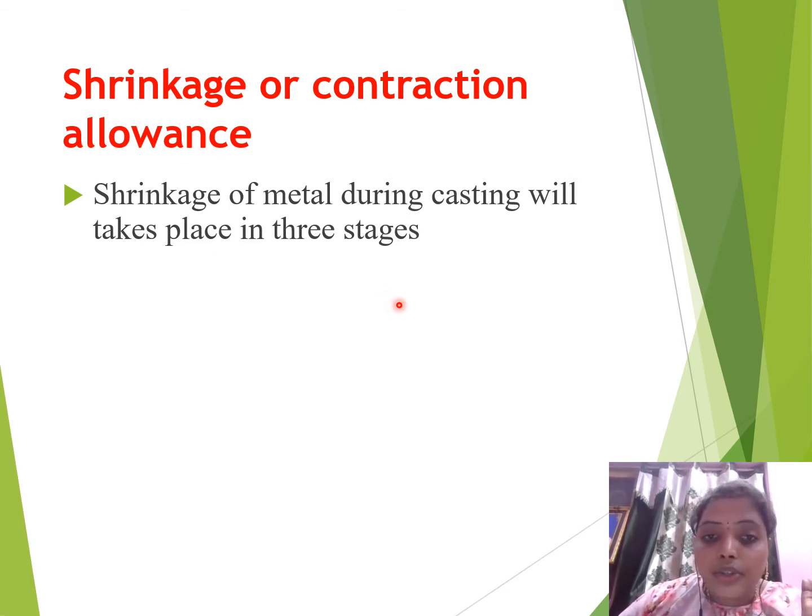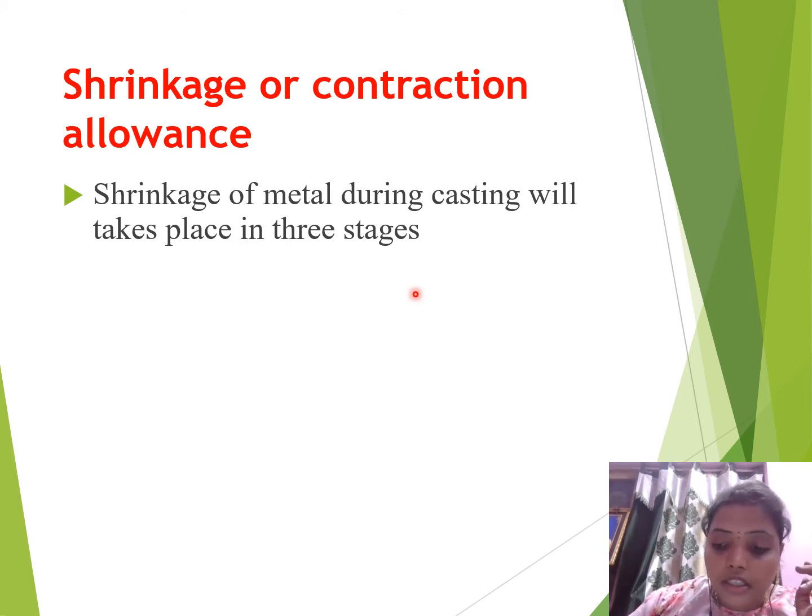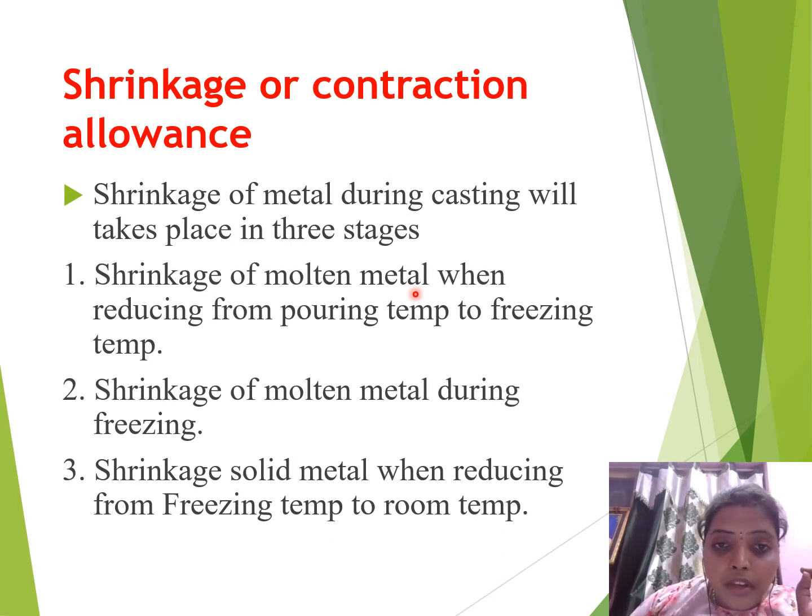Now, on entering, the metal will shrink automatically. So to reduce the shrinkage, we have 3 stages. Let us see what those 3 stages are. First one is the shrinkage of molten metal when reducing from pouring temperature to freezing temperature.